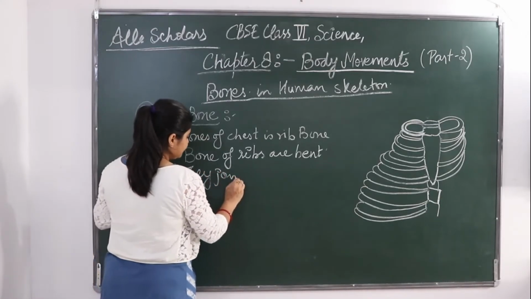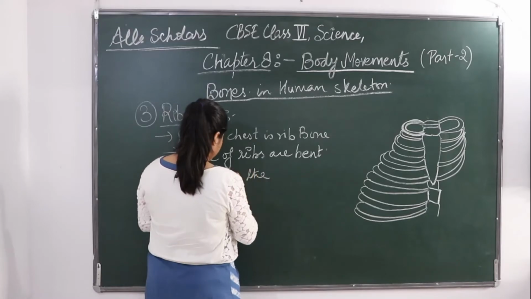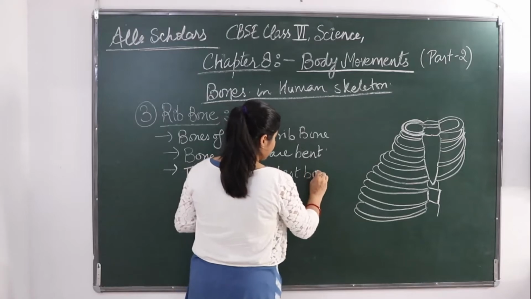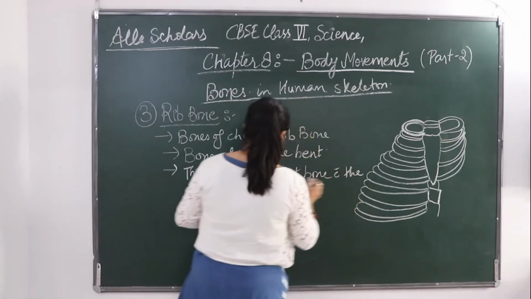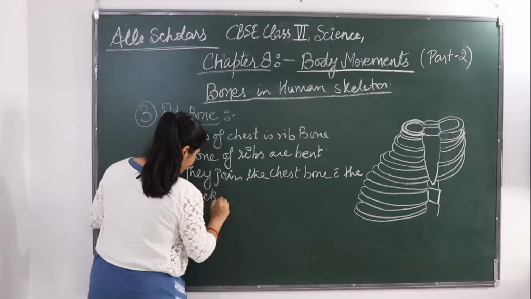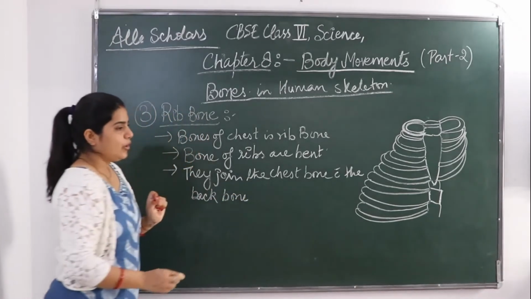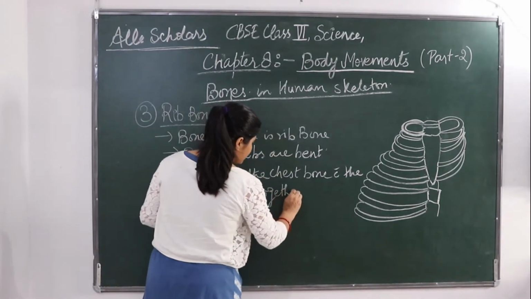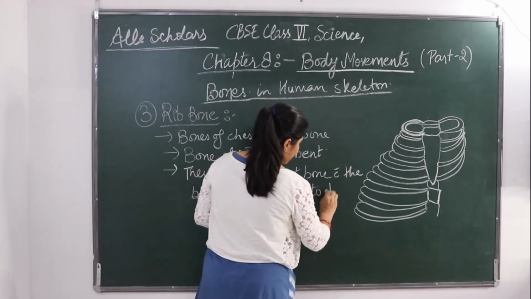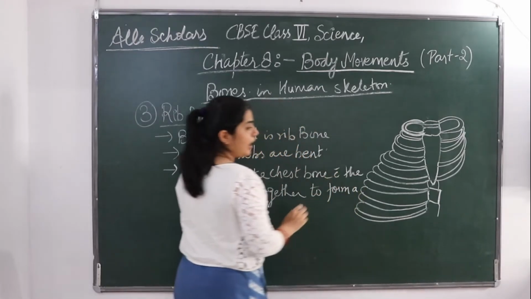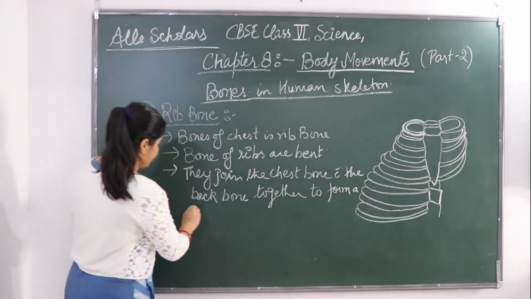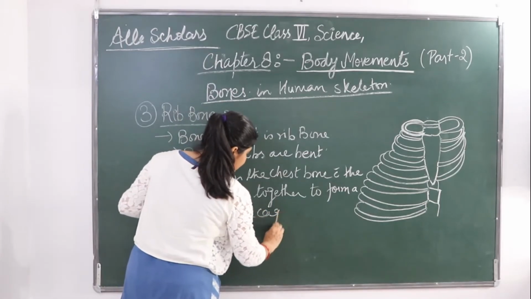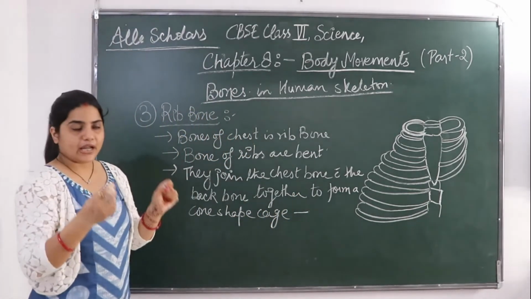Okay, so these rib bones join the chest bone with the backbone together. How do they join? Together to form a cone-shaped cage, or this is called the rib cage.